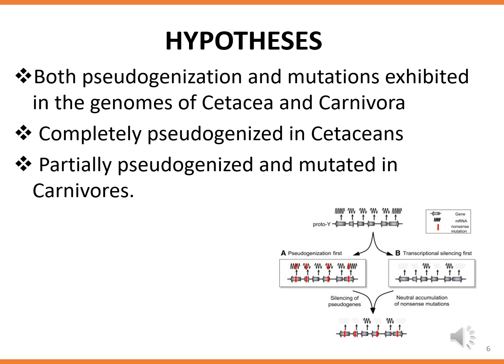First, it was hypothesized that both pseudogenization and mutations will be exhibited in the genomes of Cetacea and Carnivora with a focus on the OTOP1, OTOP2, OTOP3, TRPM5, POU2F3, and GNAT genes. It was also hypothesized that the genes will be completely pseudogenized for the most part in cetaceans, while partly or not as much pseudogenized and mutated in carnivores.